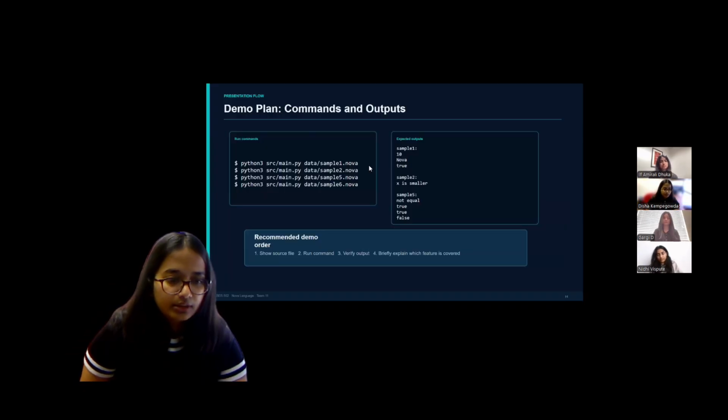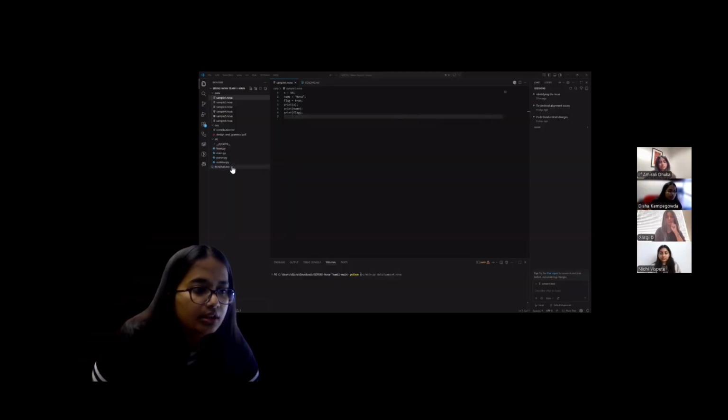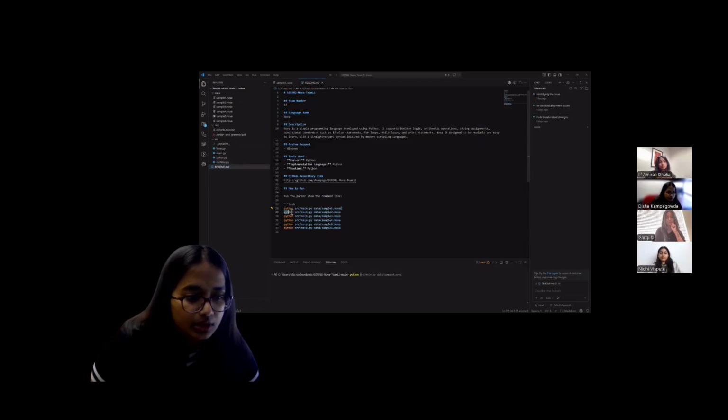This is how you usually run the commands, and then you get the expected output for all the samples. So I will start doing the execution now. You'll find all the execution commands here in the README file, so you can just directly type them in.